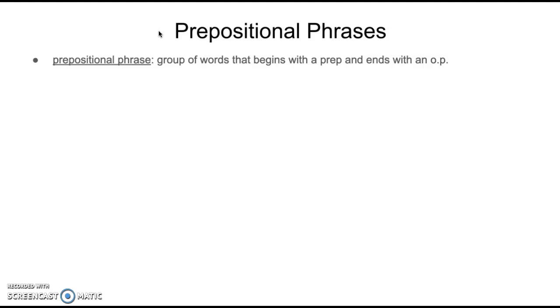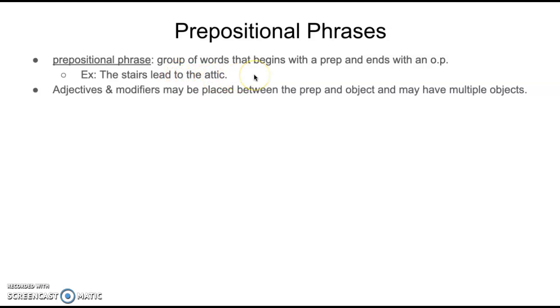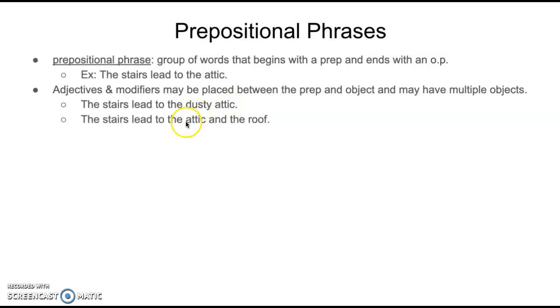So you should know a prepositional phrase is a group of words that begins with a preposition and ends with an object of a preposition. Okay. For example, the stairs lead to the attic. To, preposition, attic, object of the preposition. And you should also know that adjectives and modifiers may be placed between the preposition and the object, and there may be multiple objects. Like, for example, we can add a modifier to the OP here, or we can have multiple OPs in this sentence.